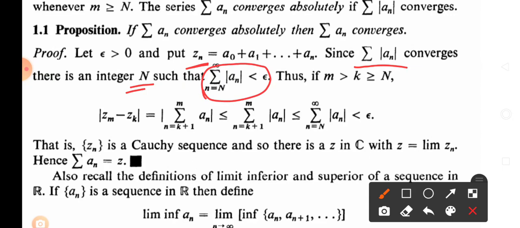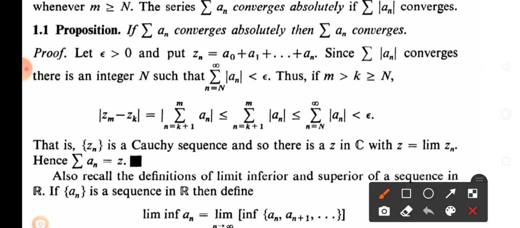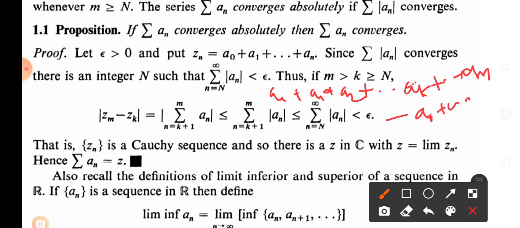Therefore if m is strictly greater than k greater than or equal to N, the distance between zm and zk is nothing but the summation of an. So what is mod of zm minus zk? zm is a0 plus a1 plus a2 plus a3 and so on up to am, and as m is greater than k, minus zk, which is a0 plus a1 up to ak.